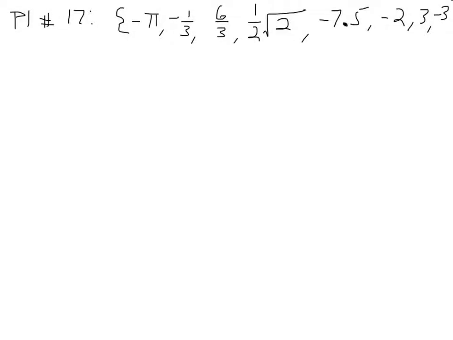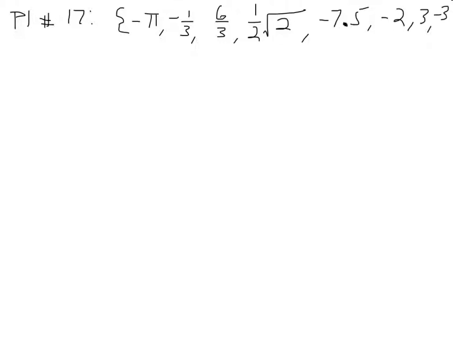It's section P1 number 17. Here we're given a set of numbers: negative pi, negative a third, 6/3, 1/2 times the square root of 2, negative 7.5, negative 2, 3, negative 3. And we're asked to group these into sets, right? So say which group these things belong into.